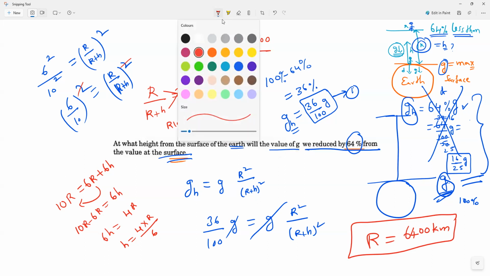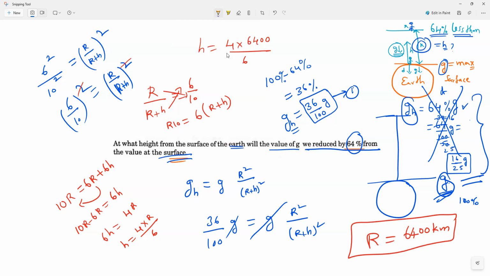So the 2 table will get cancelled. 2 3s are 6, 2 2s are 4. Next, 3 1s are 3. Somewhere can I get it cancelled or not? It is not possible. So I will go with normal calculation.